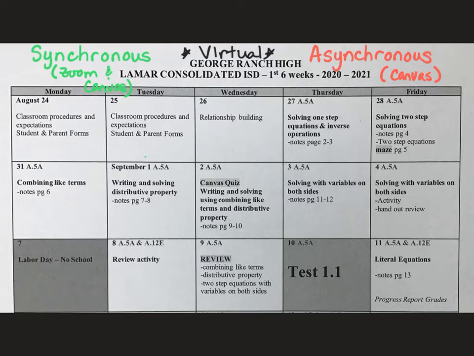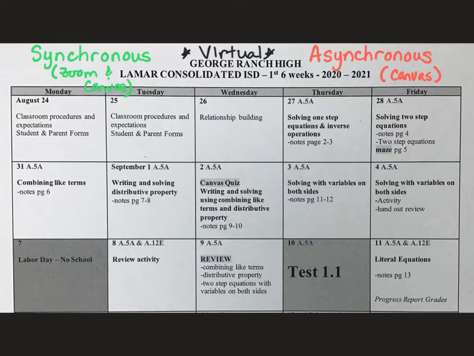Okay, a couple things that we need to know. There are days that we call synchronous days and asynchronous days. If you take a look at this, the synchronous days are days where you will be required to log into Zoom and Canvas. And then we have asynchronous days, which are days where we will not have a Zoom call, but we will require that you log into Canvas to maybe watch a video and do some worksheets or whatever it is that the assignment is for that day.